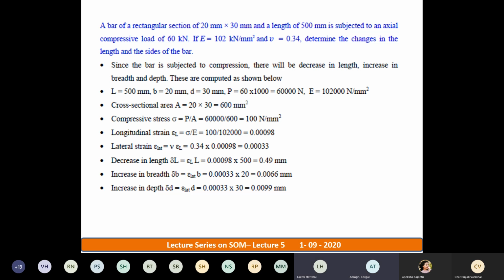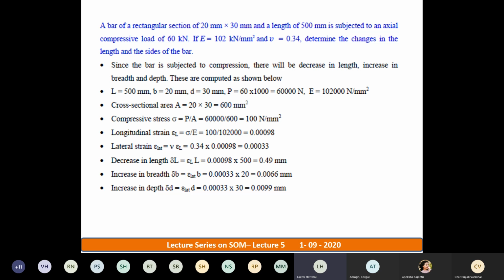Yes, ma'am. Okay, fine. Next, decrease in length. Why am I using decrease in length here? Because it is a compressive load. The length decreases. So decrease in length, or you can also call it shortening.